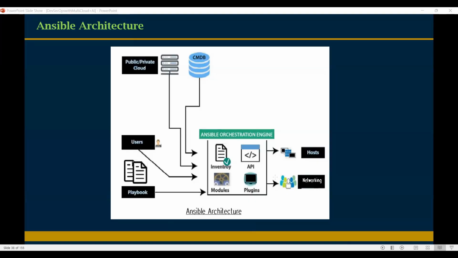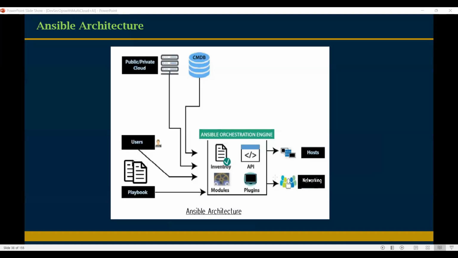30 minutes. If the person is an expert, he may take 15 minutes, right? Expert can take 15 minutes. So let us say here 10 minutes only. 10 into 1000 servers equals 10,000 minutes. Only the Java deployment activity takes 10,000 minutes for 1000 servers.